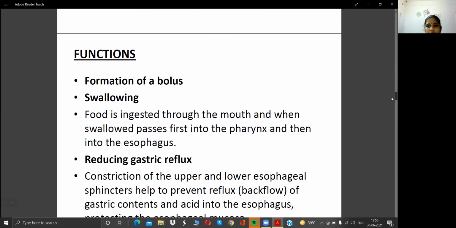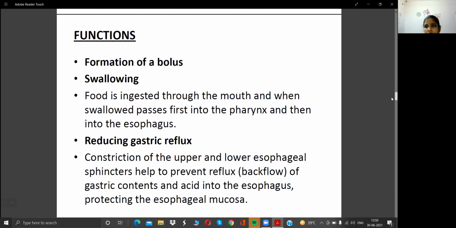Next, what is the function of the esophagus? The first function is formation of bolus, and next is helping with swallowing. Food is ingested through the mouth, and when it is swallowed, it passes first into the pharynx, and then it is moved to the esophagus. We know that first digestion is happening in the mouth. After that, it creates the bolus, and the bolus is moving to the pharynx. After that, it is moving to the esophagus.